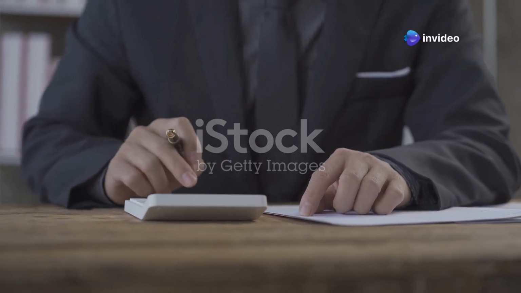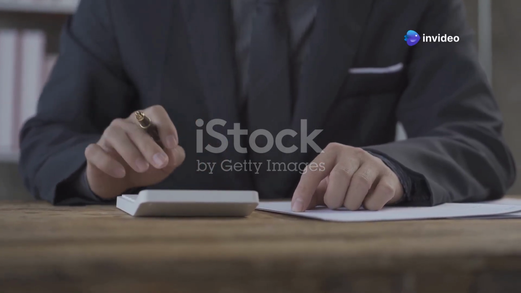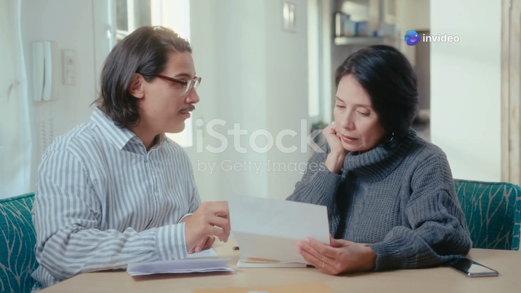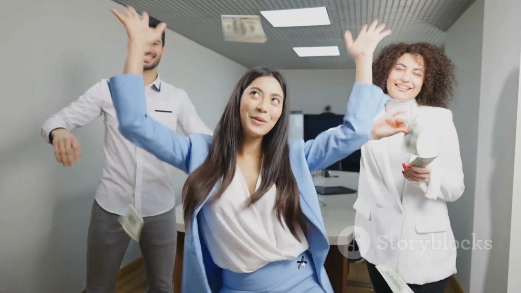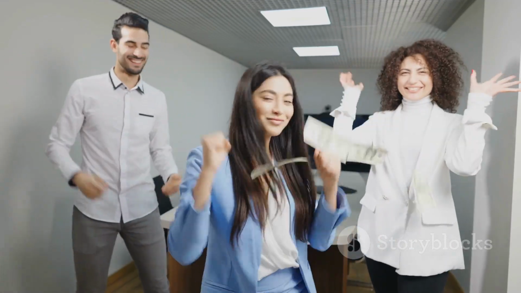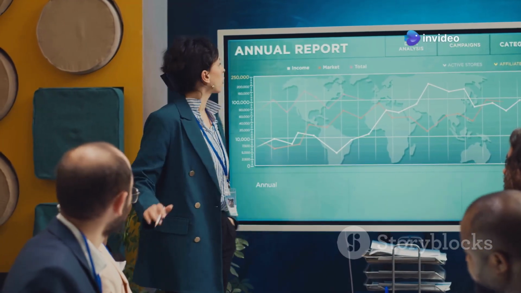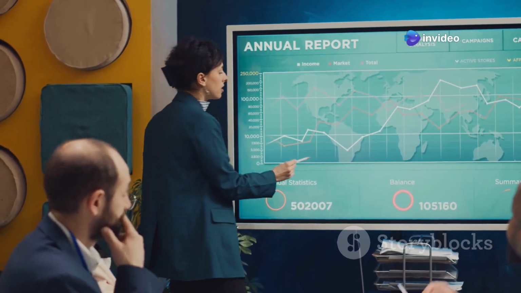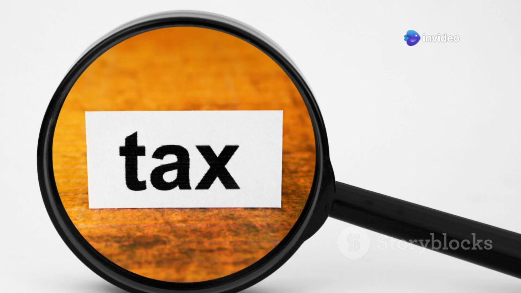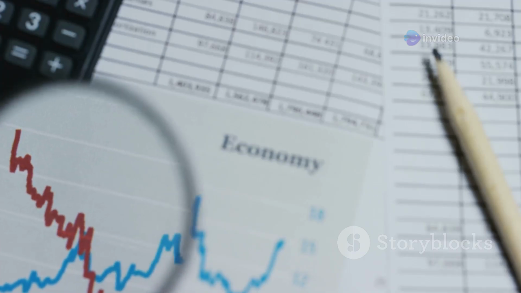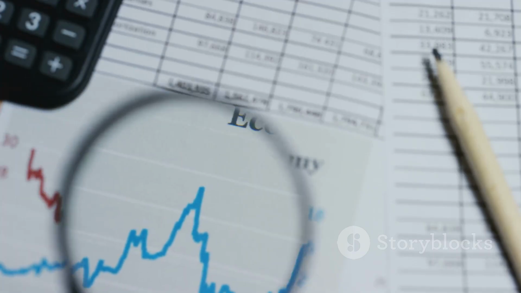Section 5. The zero dividend dilemma. Joko's got you covered. Now let's talk about dividends. You know, those lovely little payments companies give to shareholders when they're feeling generous? Well, some companies aren't so generous. They report zero retained earnings and distribute no dividends, even if they're raking in the dough. This is a classic tax dodge. By not distributing dividends, companies can artificially lower their tax burden.